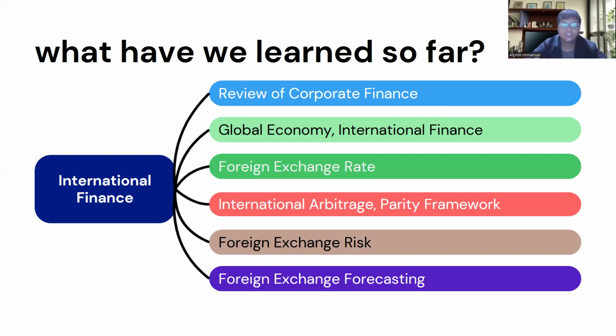We've learned about 6 topics. The first is a review of corporate finance, which is the review from before the semester, then global economy and international finance, and then we learn about foreign exchange rate. We also learn about international arbitrage and parity framework. We learn about foreign exchange risk, not only rate, but also the risk. And we also learn about foreign exchange forecasting.